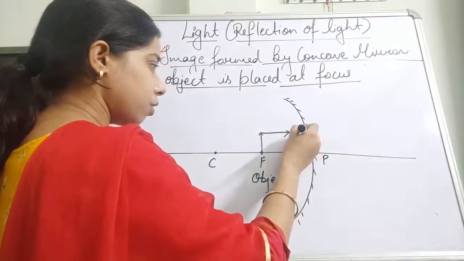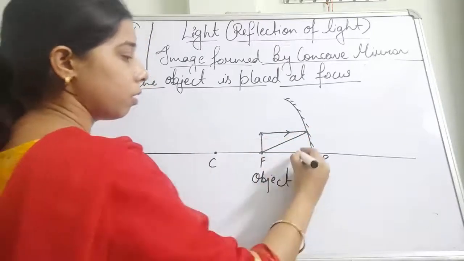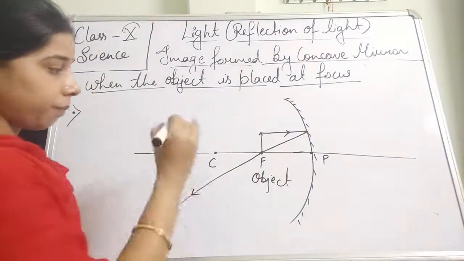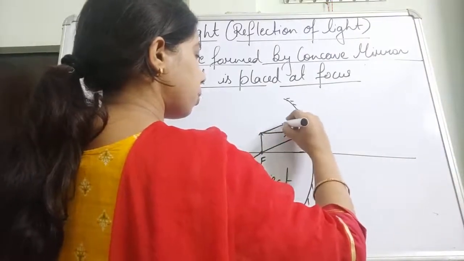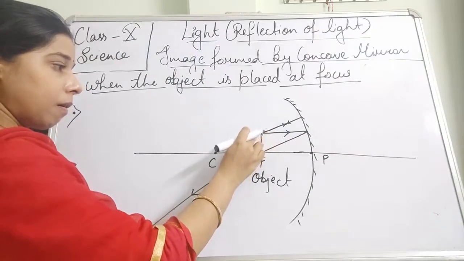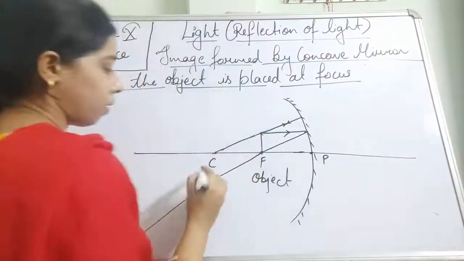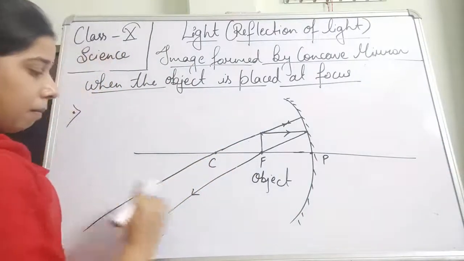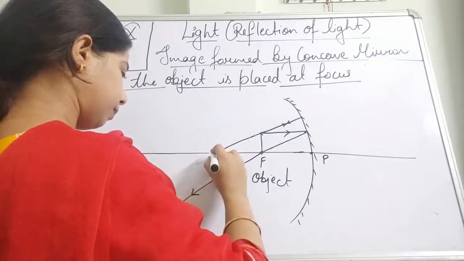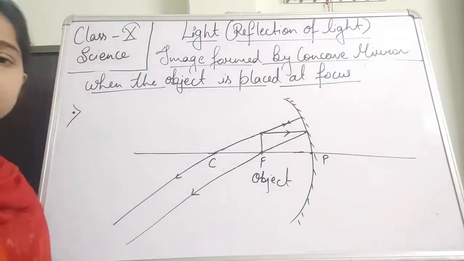The second ray will pass through the center of curvature, and after reflection it will pass through the center of curvature.